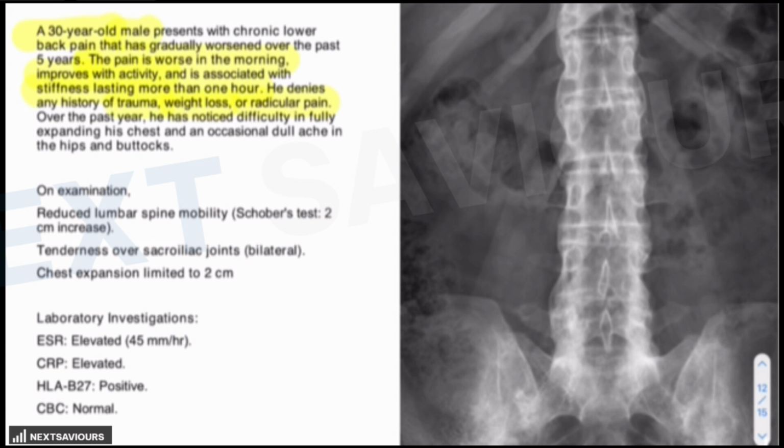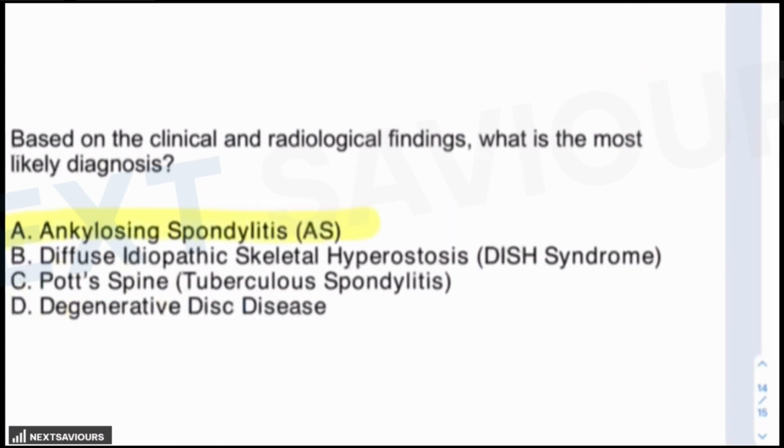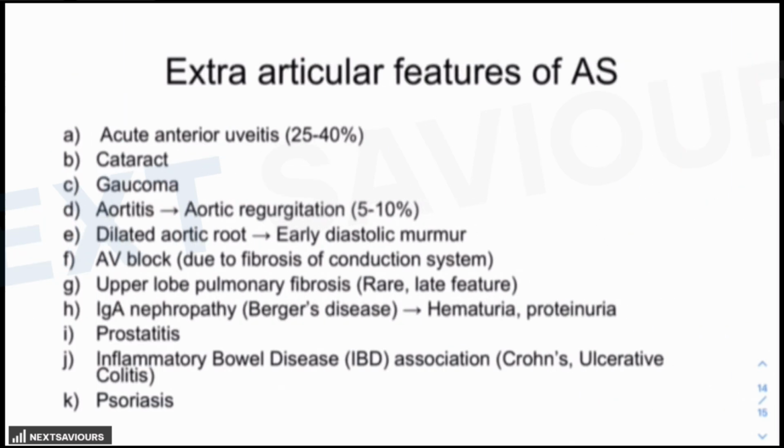And then there are findings which are specifically pointing towards ankylosing spondylitis, like there will be limited chest expansion, reduced lumbar spine mobility, tenderness over the sacroiliac joint, HLA-B27 positivity. So this is how you will identify it. It's very simple. The answer for that question is ankylosing spondylitis. But you see, for the last 2 years, you are not only getting these features of ankylosing spondylitis, there are some specific hints also which are provided to you in the form of the extra-articular features of ankylosing spondylitis.